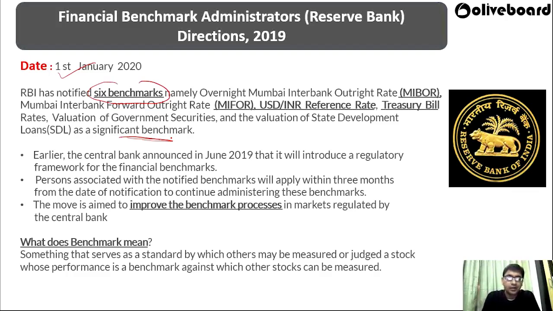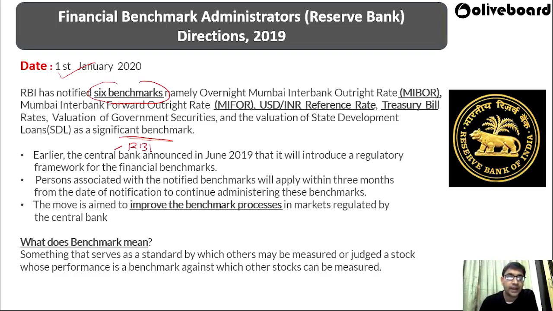Based on that, one benchmark will be set for any kind of interest payments or any kind of bank transaction that has to take place. So 6 benchmarks have to be taken into consideration for that purpose. Earlier, the central bank, who is the central bank?